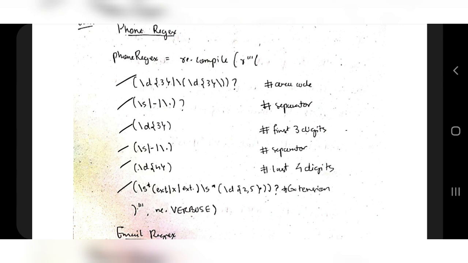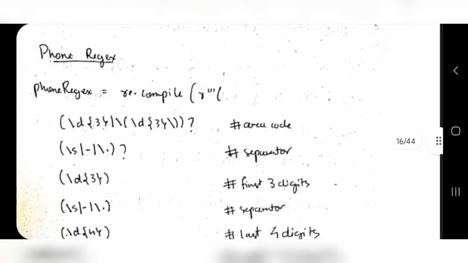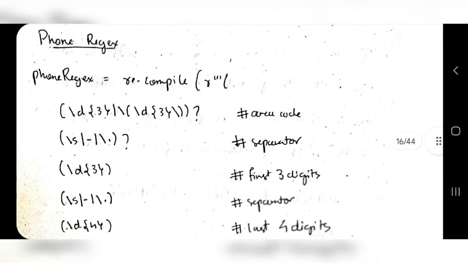The format which they have used is the American format. So how will it be? First you will have the area code. For example, it is like 7. Here the area code is repeated 3 times.